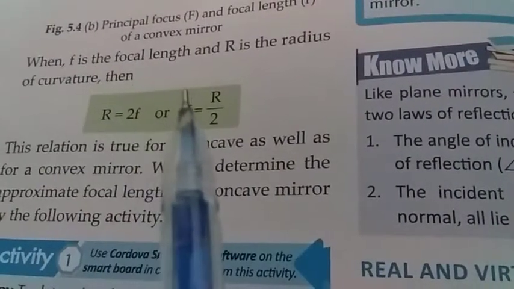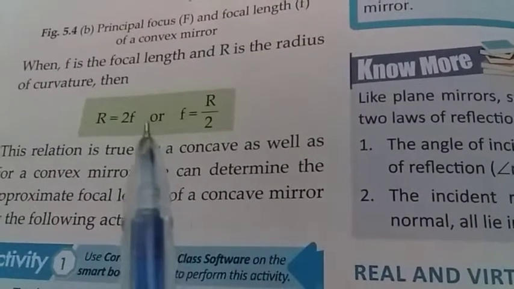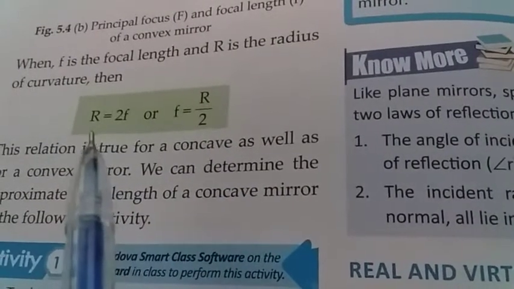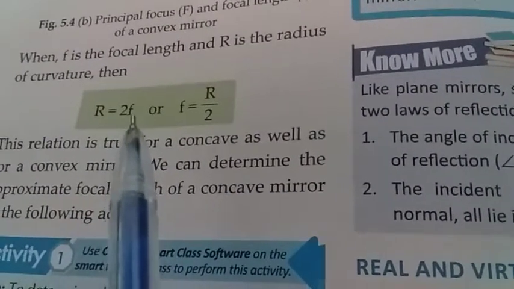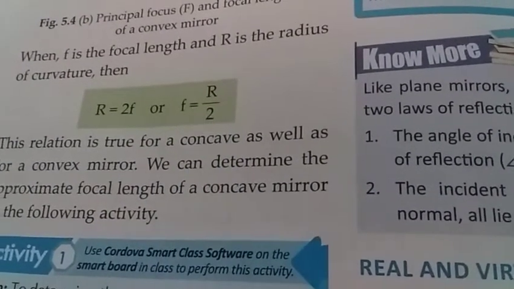Now when f is the focal length and R is the radius of curvature, then R equals 2f, or f equals R upon 2. What does that mean? That radius of curvature is twice the focal length and focal length is half of the radius of curvature.